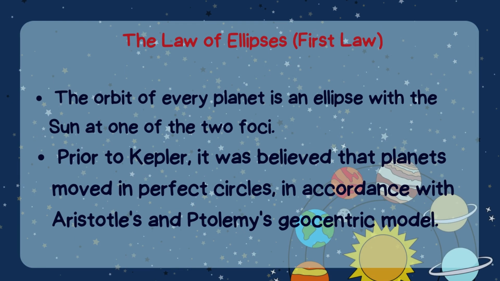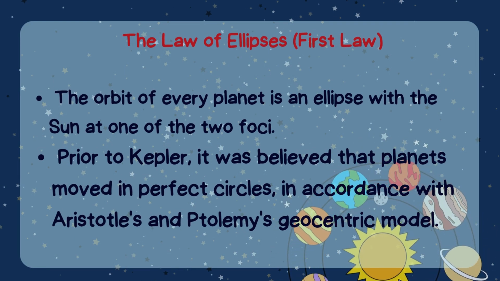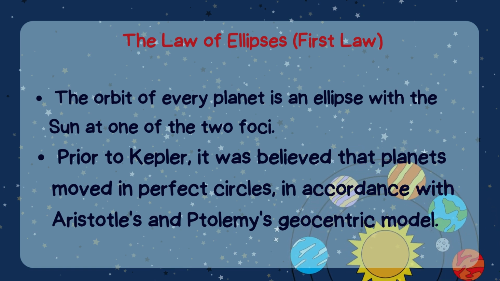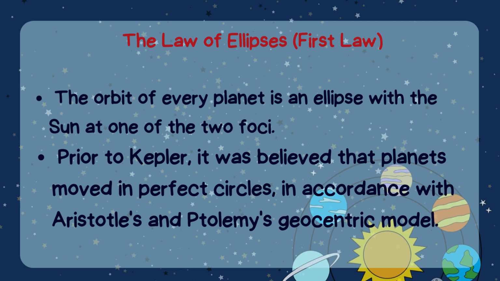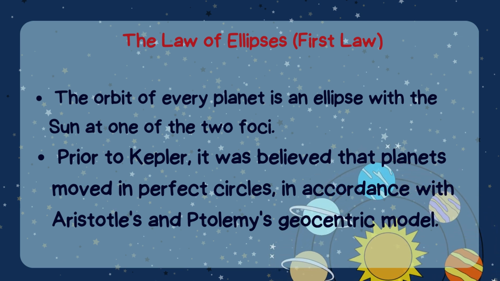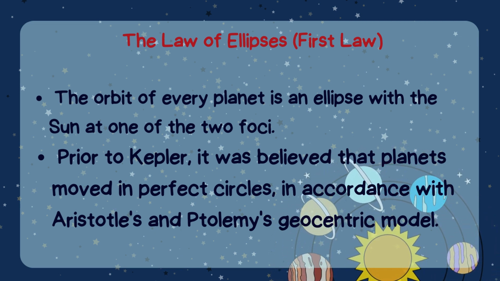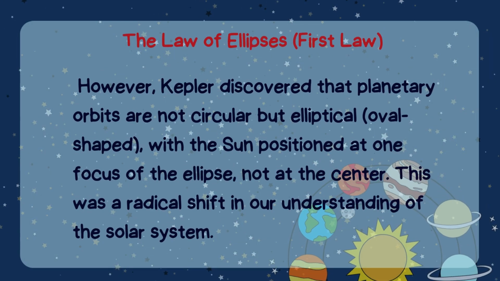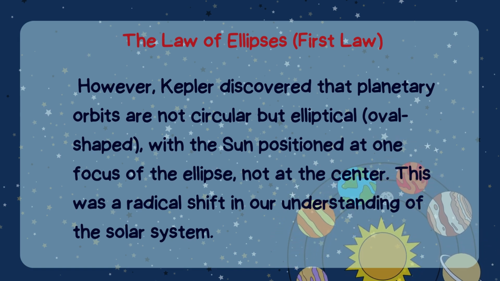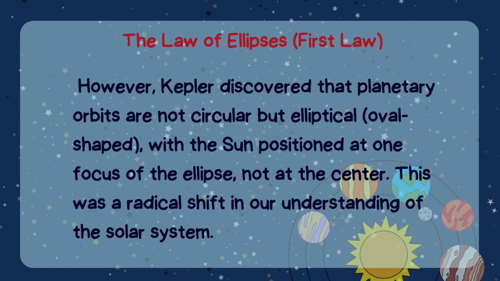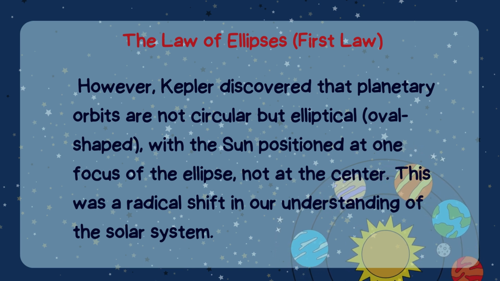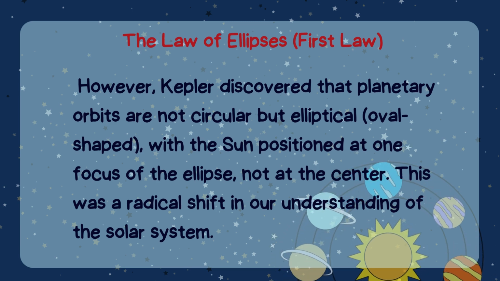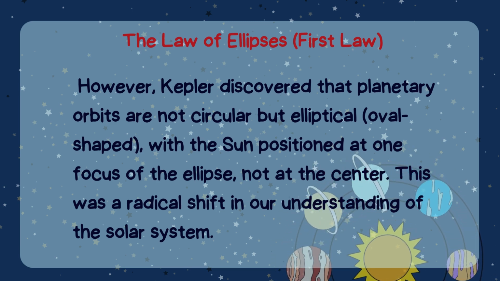The law of ellipses. The orbit of every planet is an ellipse with the Sun at one of the two foci. Prior to Kepler, it was believed that planets move in perfect circles in accordance with Aristotle's and Ptolemy's geocentric model. However, Kepler discovered that planetary orbits are not circular but elliptical, or oval-shaped, with the Sun positioned at one focus of the ellipse, not at the center. This was a radical shift in our understanding of the solar system.